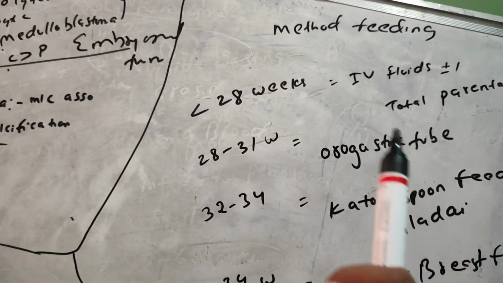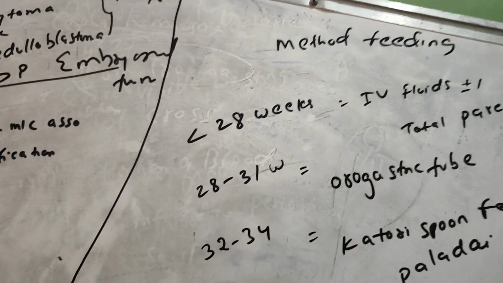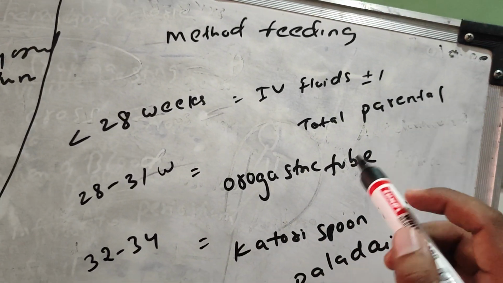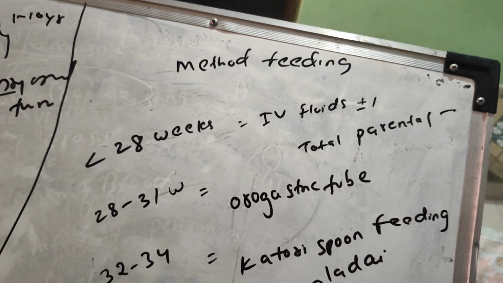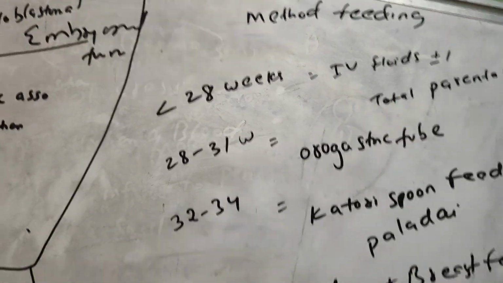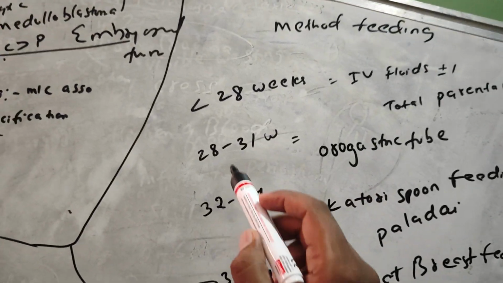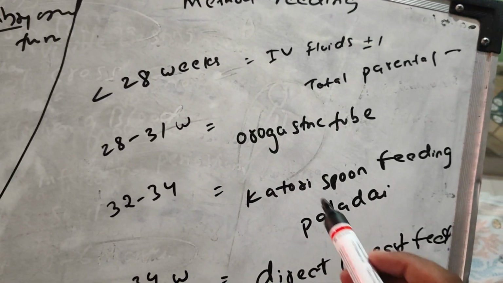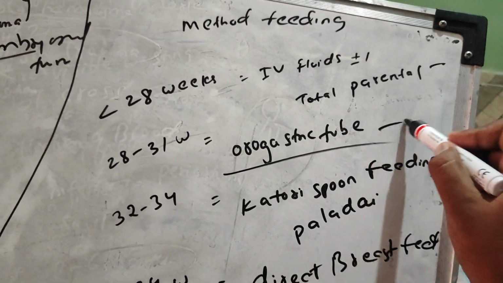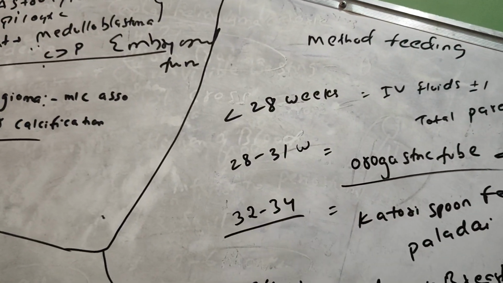If the baby is delivered before 28 weeks, then you have to give IV fluids, or total parenteral nutrition. If born between 28 to 31 weeks, then you have to give feeds by orogastric tube, a feeding tube. If the baby is born between 32 to 34 weeks,